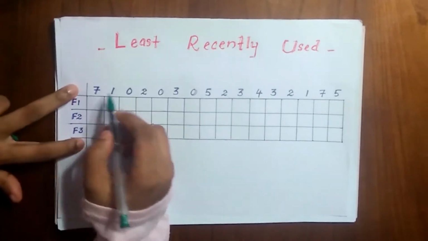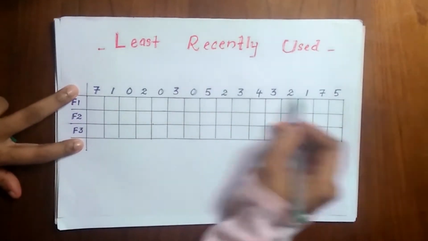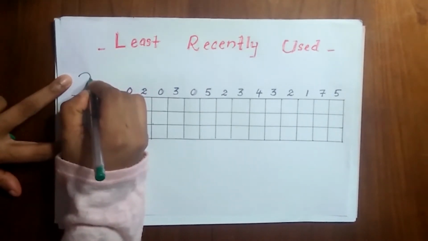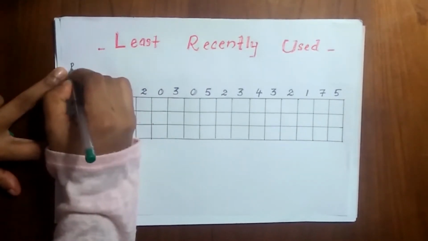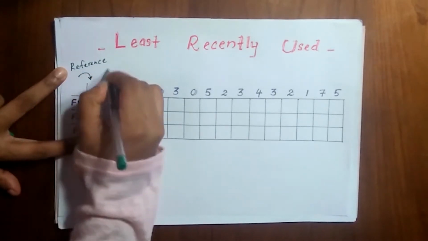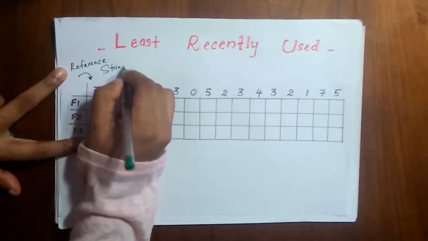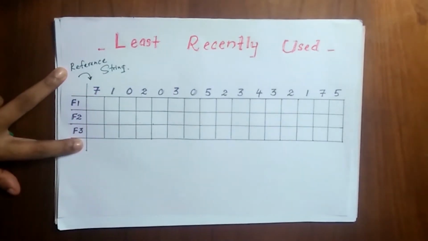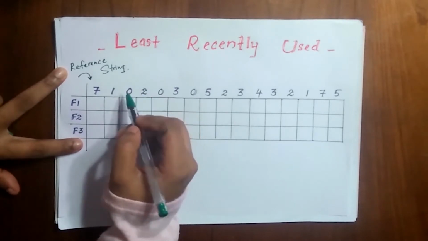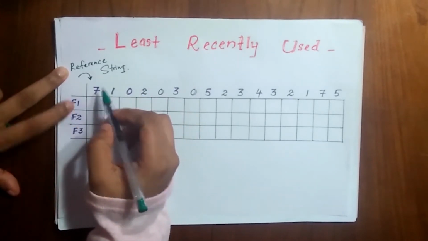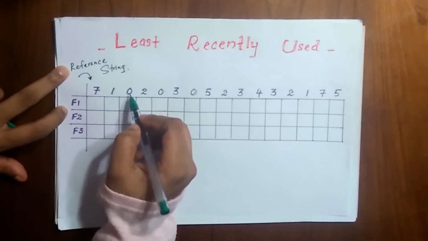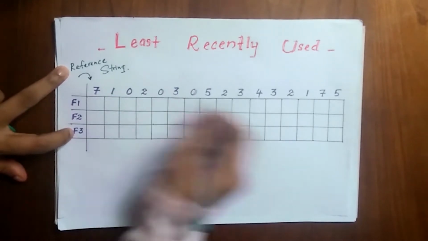So these numbers are called the reference string. That means the CPU is going to ask for page 7 and then page 1, then page 0, 2, 0, 3, likewise.